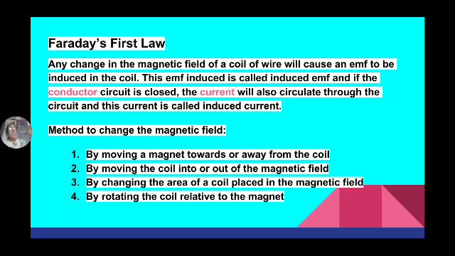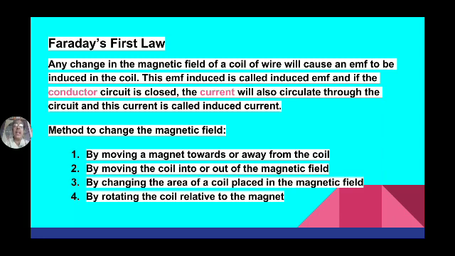See, initially there is no flux in this coil, it is far away. Here we have the magnetic field. I am bringing the conductor into the magnetic field, then some flux will attach to the conductor, then EMF will be induced. So in technical terms, whenever a conductor cuts the flux, some flux links with the conductor, hence EMF will be induced in the conductor.